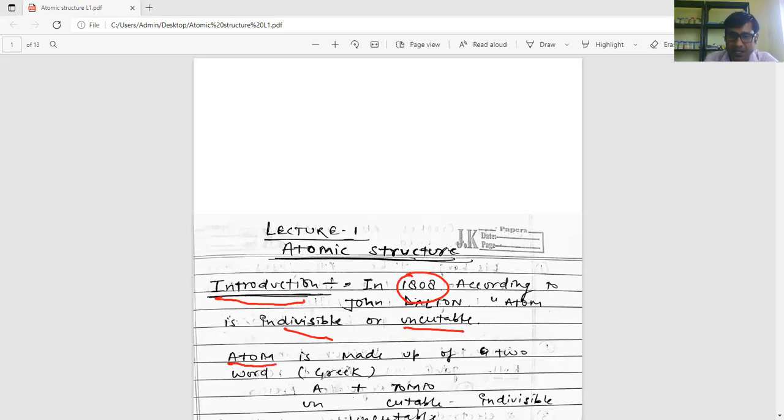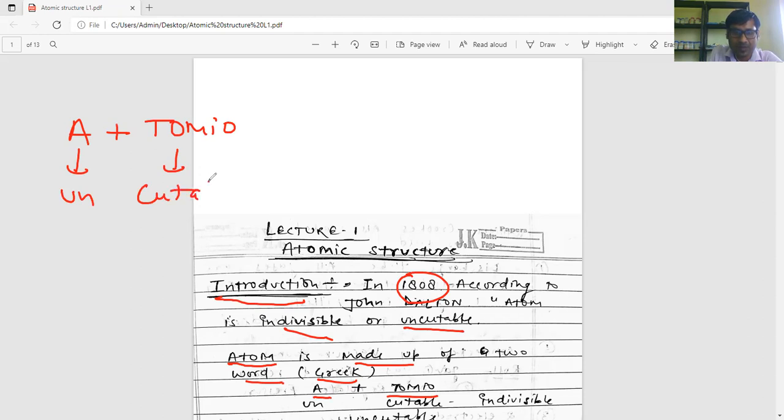Atom is a Greek word made up of two words: A and tomio. A means un and tomio means cuttable, means it is uncuttable or indivisible. That is why it is called atom. And this name was given by John Dalton in 1808.